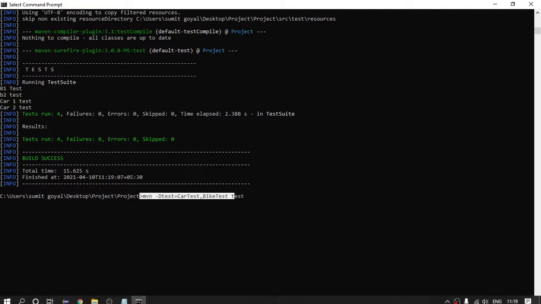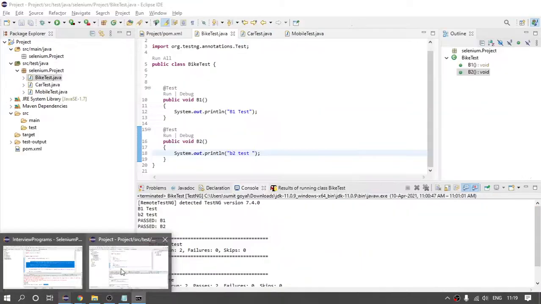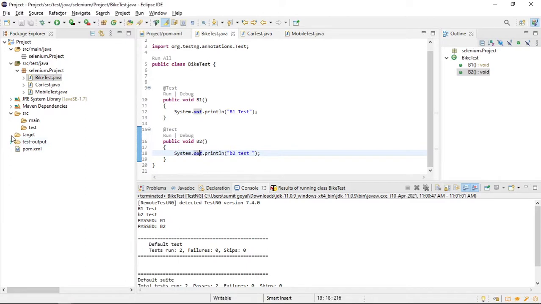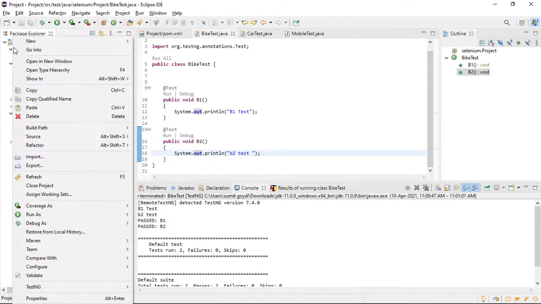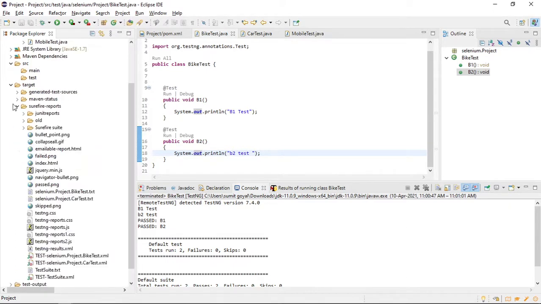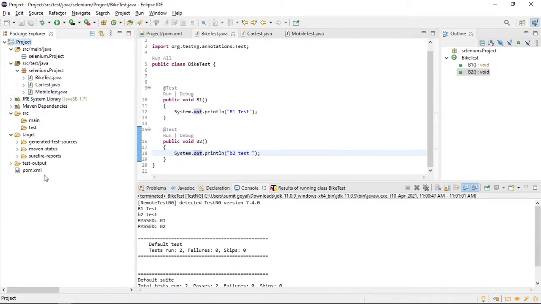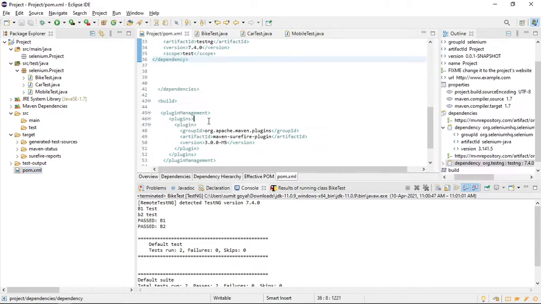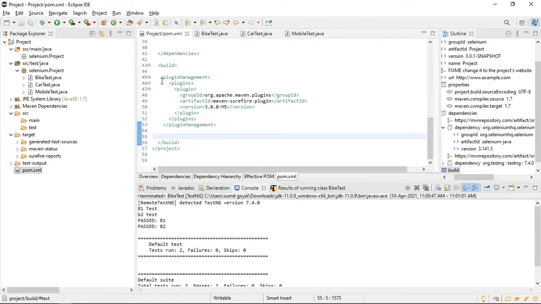Okay. So let me refresh it again. First thing is it is generating some reports. This is one thing. And if I just remove this from pom.xml, just remove this, and let us see what will happen.